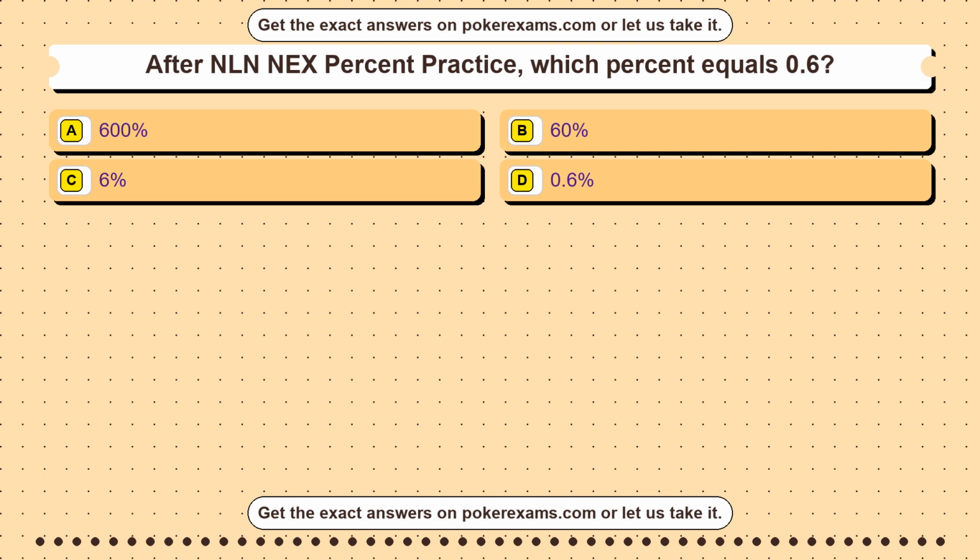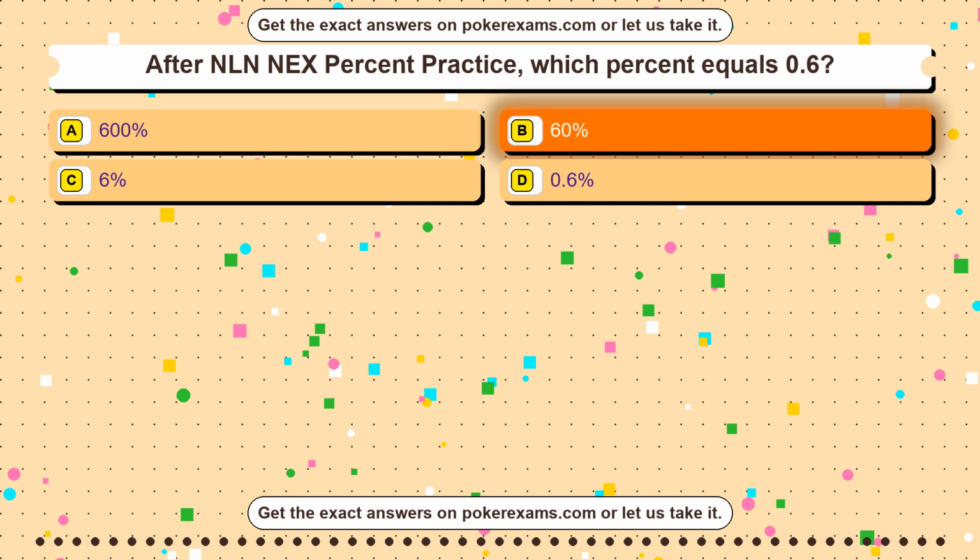Question 16. After GED online practice test, which amendment protects freedom of speech? Option A, 10th Amendment. Option B, First Amendment. Option C, Second Amendment. Option D, Fifth Amendment. The correct answer is option B.